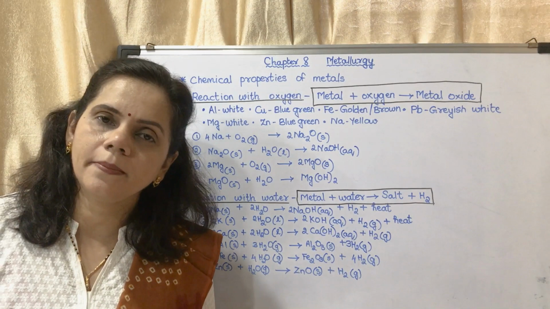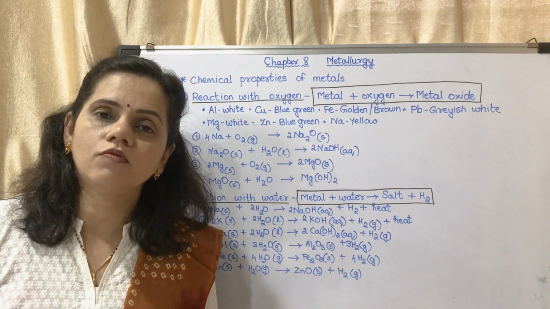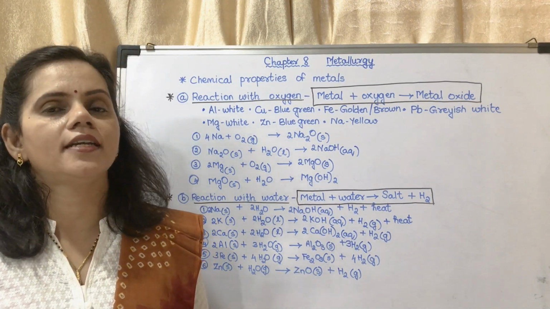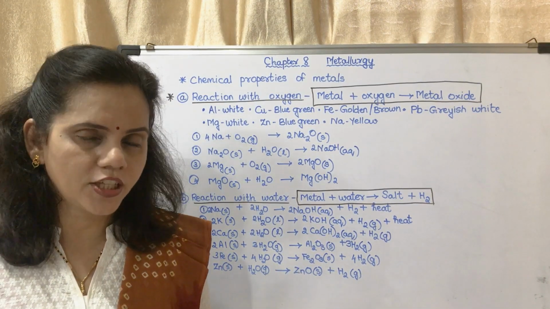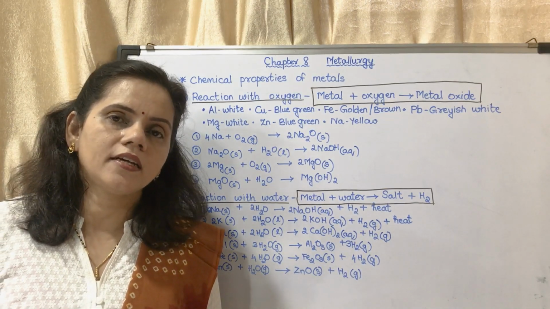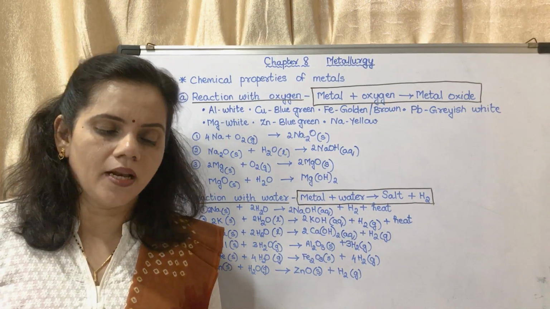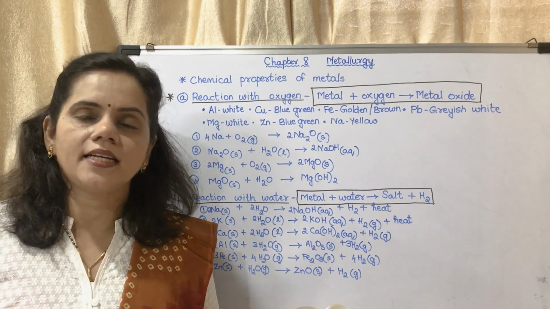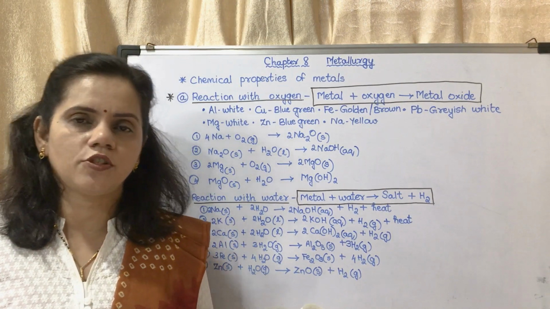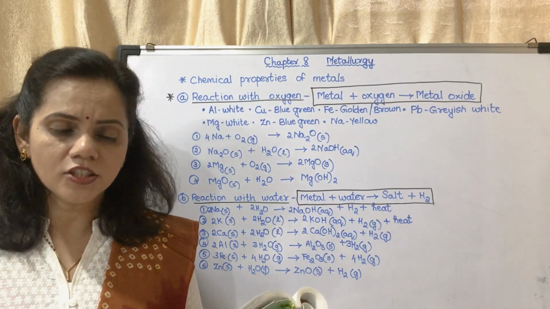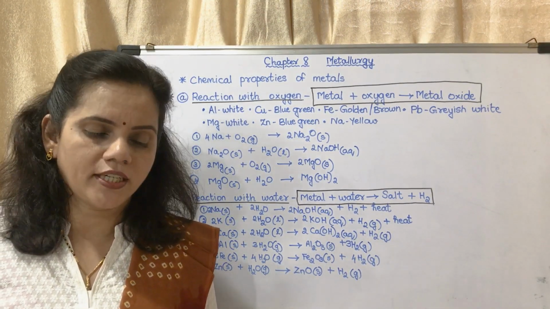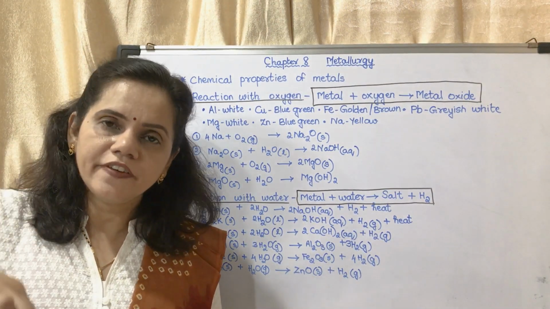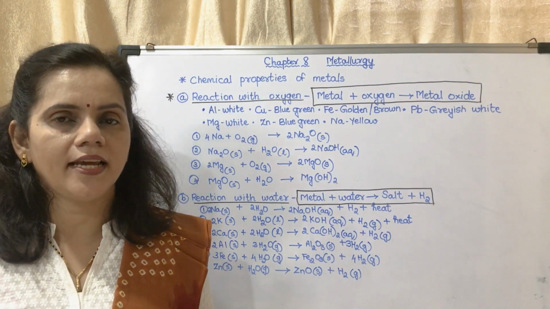Okay, so what is the importance of that glass wool soaked in water? Because the water which is present in the glass wool, when it is heated, will get converted into steam, and that steam will react with that metal sample, and the gas which is produced is hydrogen gas, and it is collected by downward displacement of water. That means you have to keep the test tube inverted and the hydrogen gas will get collected up.